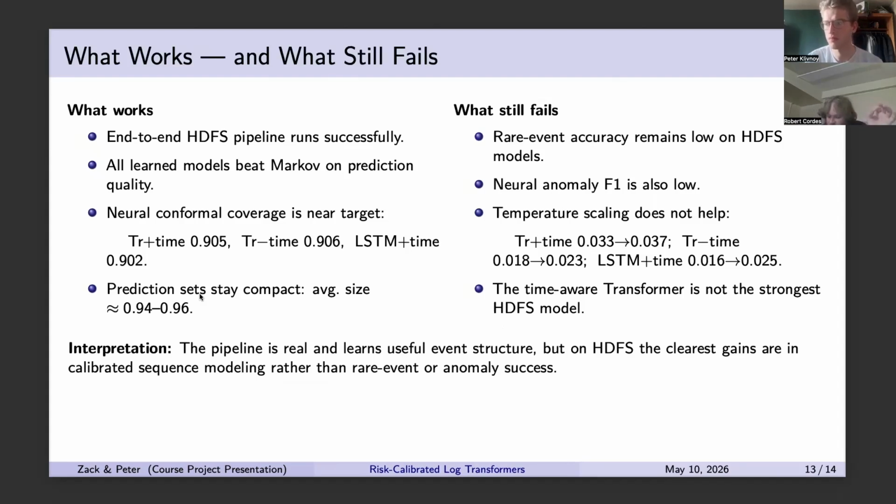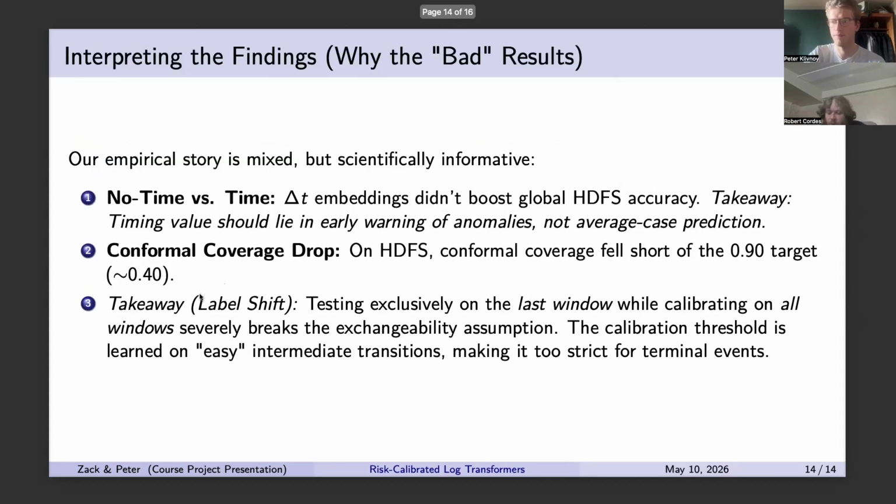Rare event accuracy is still very low for the HDFS models. Anomaly F1 is also very low for the neural models, and temperature scaling really didn't help. In fact, the expected calibration errors were slightly worse for all 3 neural models after the calibration. We chalk it up to entropy, but we haven't done enough training to corroborate or optimize, we suspect. So basically, our work succeeds at calibrated sequence modeling more than it succeeds at rare event or anomaly performance. Not what we hoped for, but it's informative.